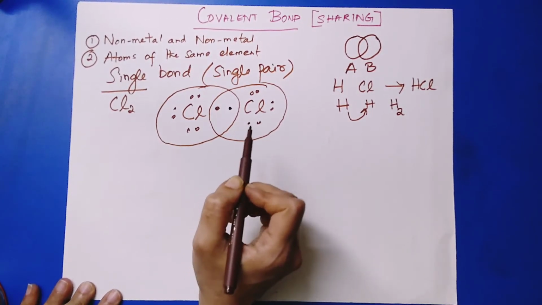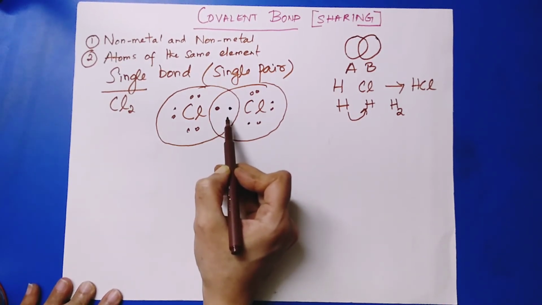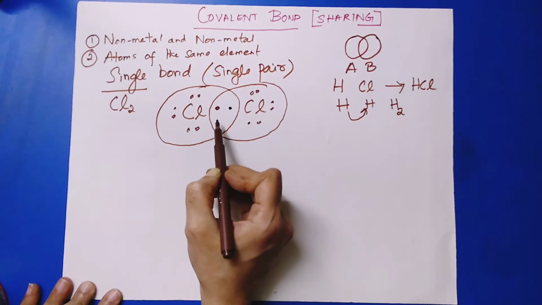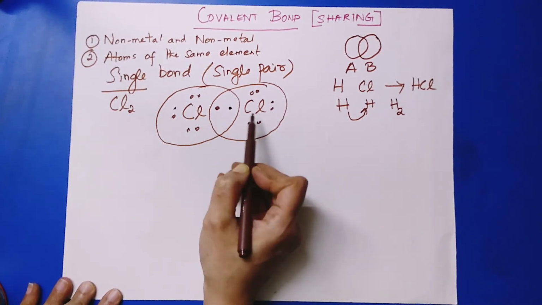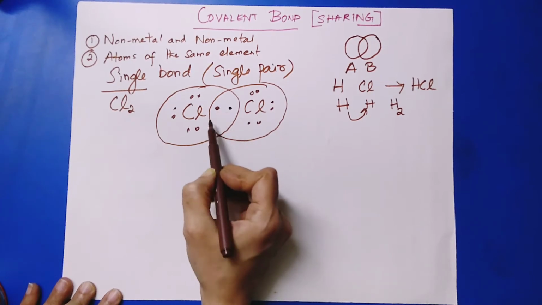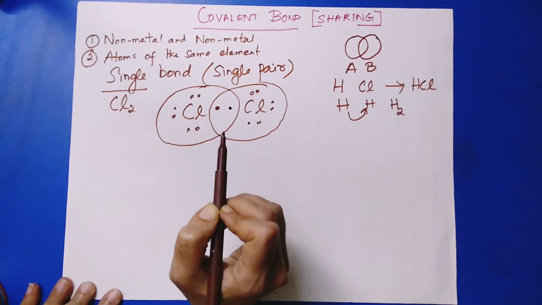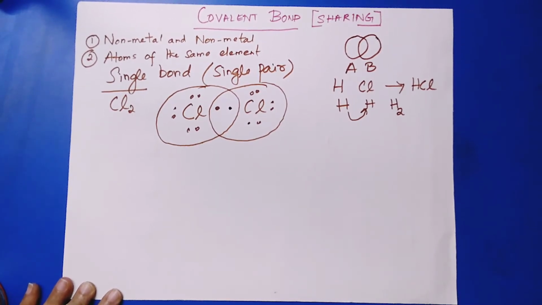Here, two points to be noted: the shared electrons are always represented at the center of the two atoms which are sharing them, and the shared electrons are counted for both the atoms. So these are the two points we have to keep in mind.